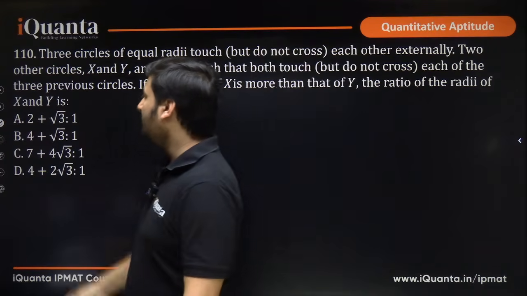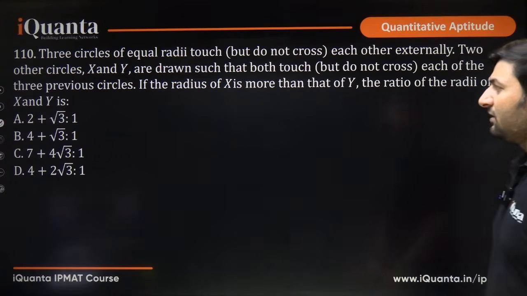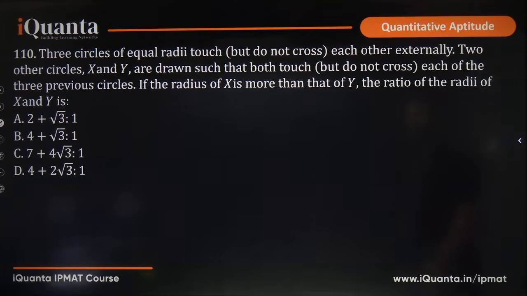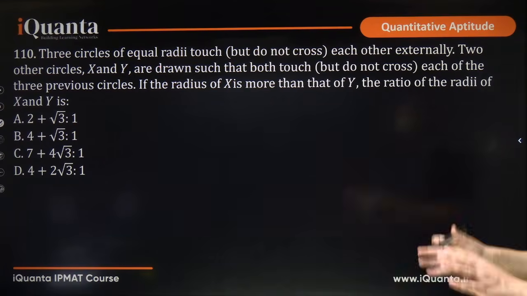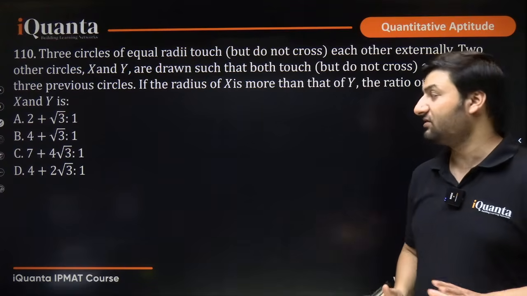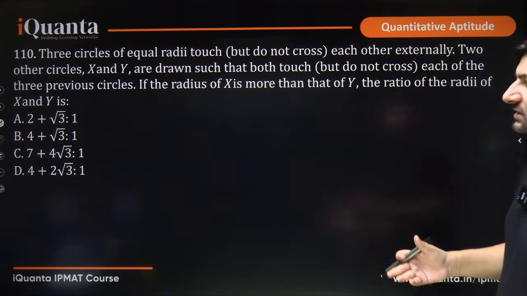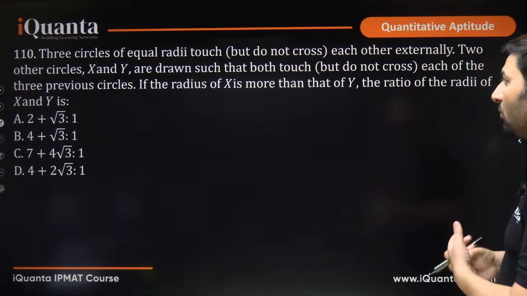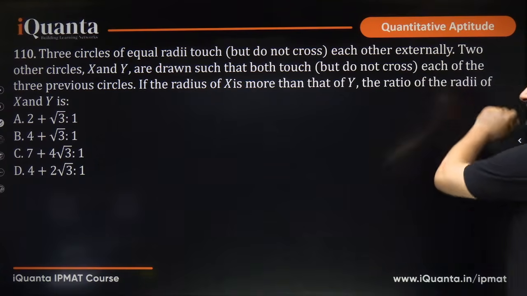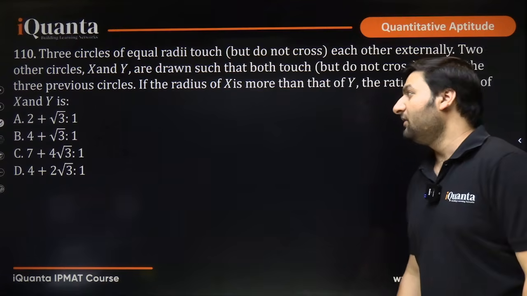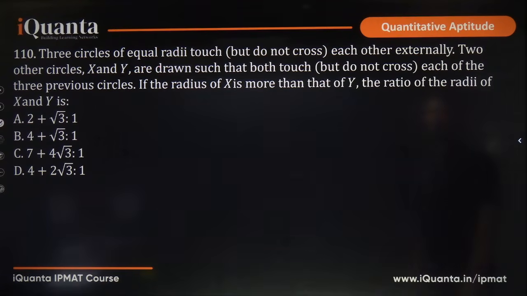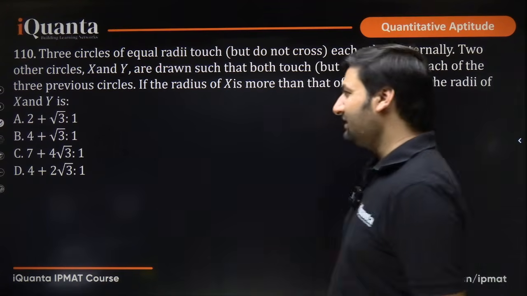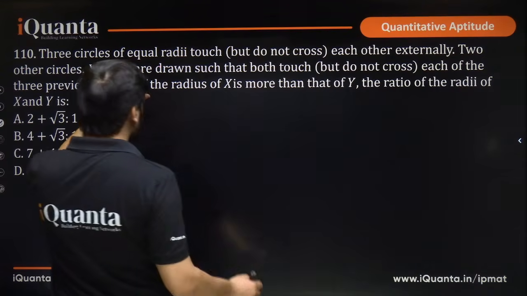Okay, easy question. Three circles of equal radii touch but do not cross each other externally. They touch each other externally but do not cross each other at all. Two other circles x and y are drawn such that both touch but do not cross each of the three previous circles. If the radius of x is more than that of y, the ratio of radii of x and y is? See, in this question, 3 circles of equal radii are there.